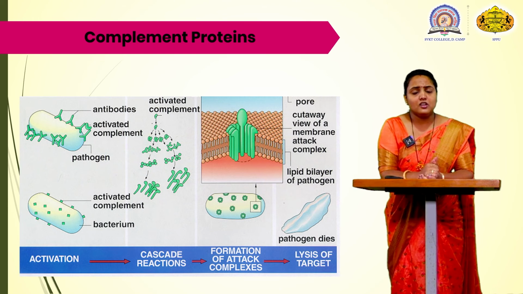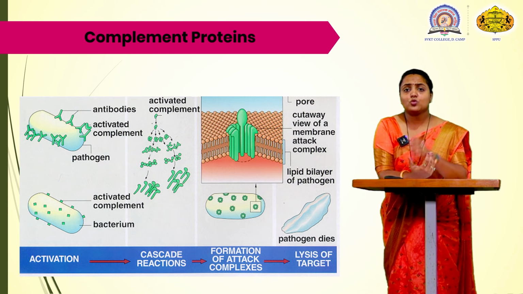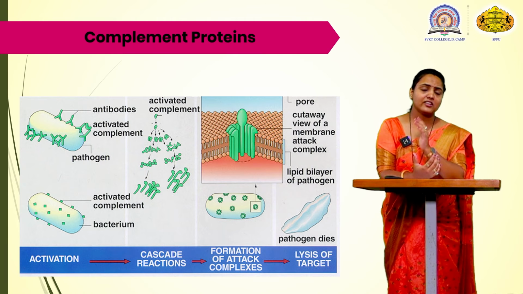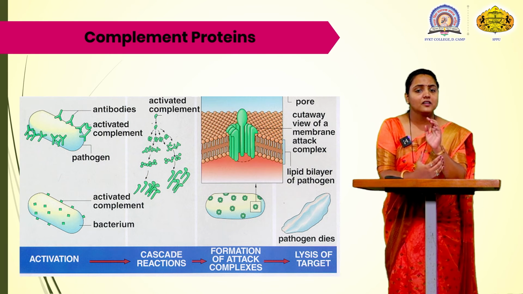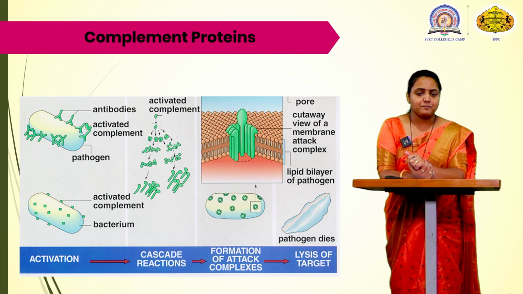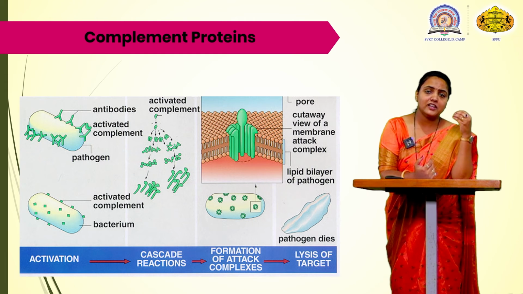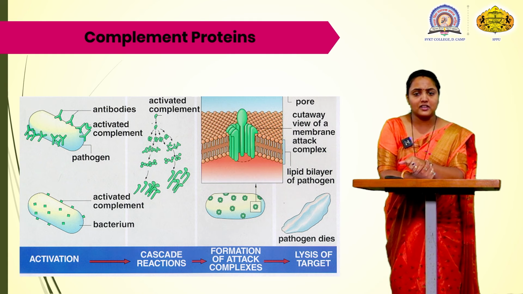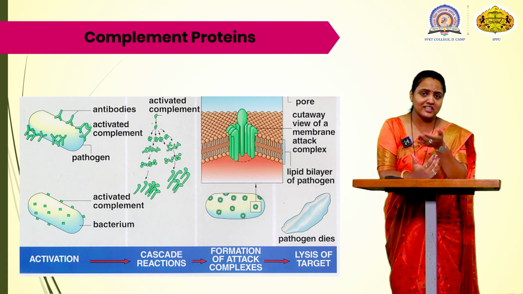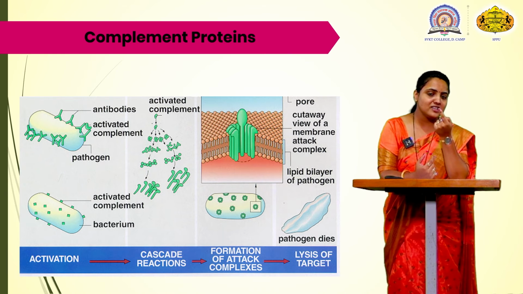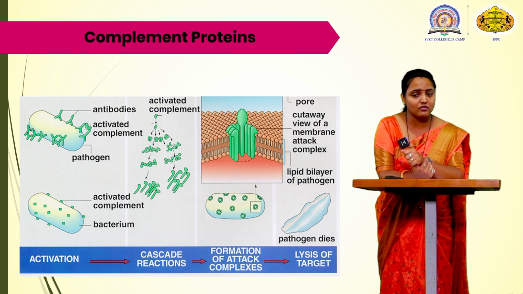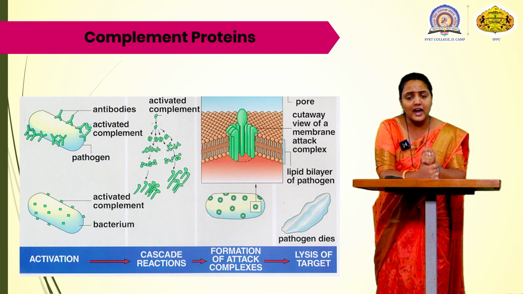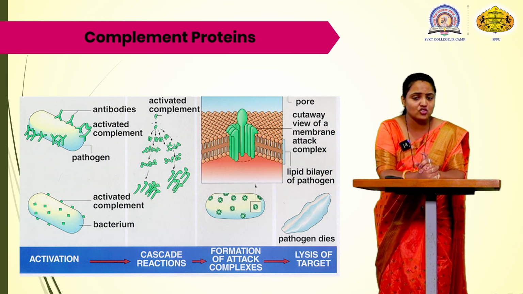The activation: when the TLR recognizes the bacteria, the activated complement component or pathogen component attaches on the surface of the bacteria. When they are attached, that is called activation. Then there is a cascade reaction of the activated complement. The one complement will increase its number on the bacterial cell wall. When that number increases, it is called a cascade reaction.